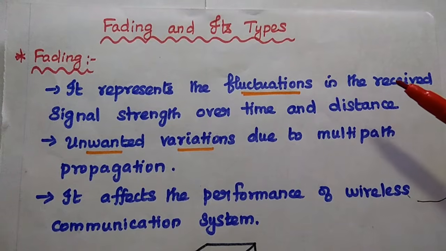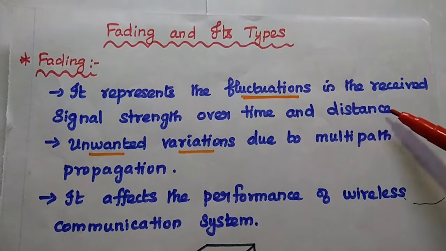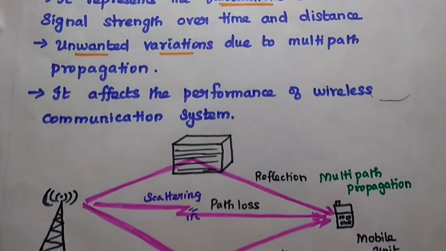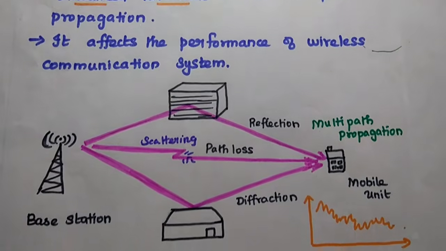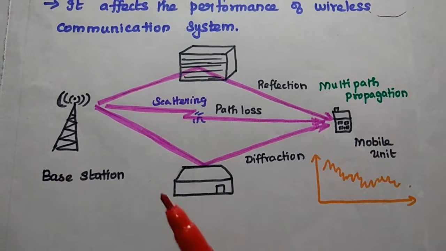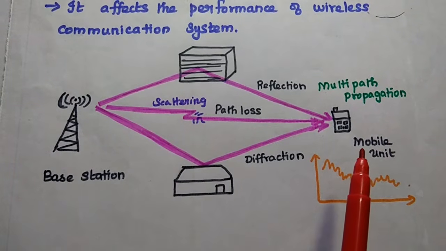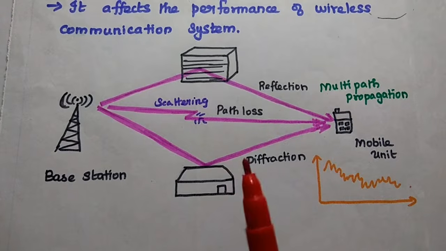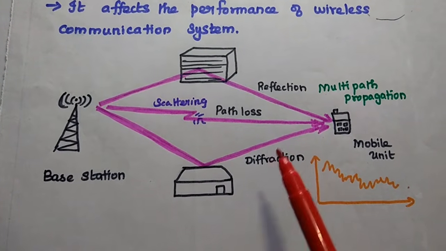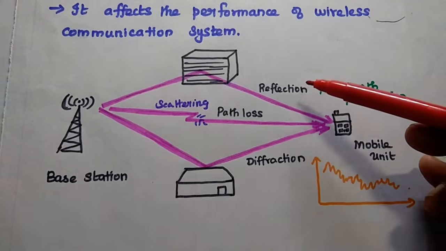Dear students, now we are going to discuss fading and its types in detail. In wireless communication, the radio signal is propagating over the wireless medium. So here we can consider the signal is propagating from the base station to the mobile unit. When the radio signal is propagating in the wireless medium, it may be influenced by the propagation mechanisms like